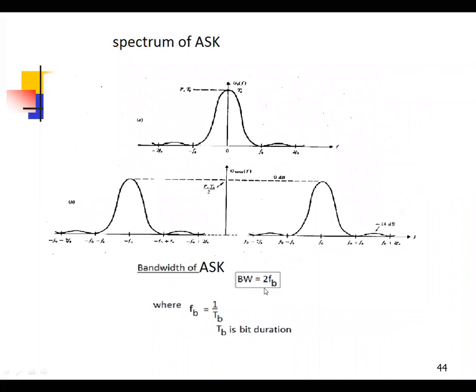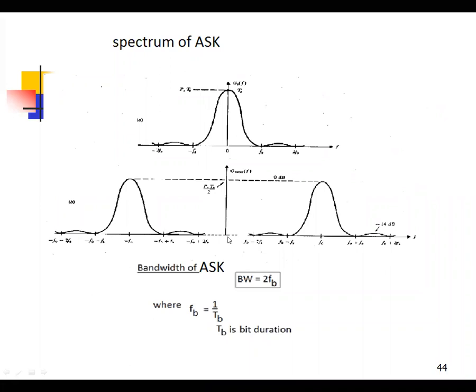Now this is the spectrum of ASK. Here see that the spectral density of the signal is like a Gaussian distribution curve, from 0 to Fb, 0 to minus Fb, 2Fb, minus 2Fb. Likewise, this is a spectral density, a Gaussian distribution curve having this magnitude. Now apply Fourier transform.